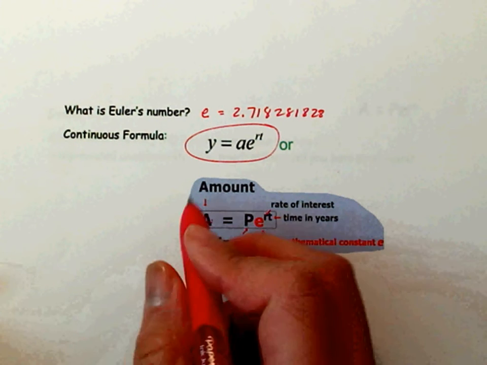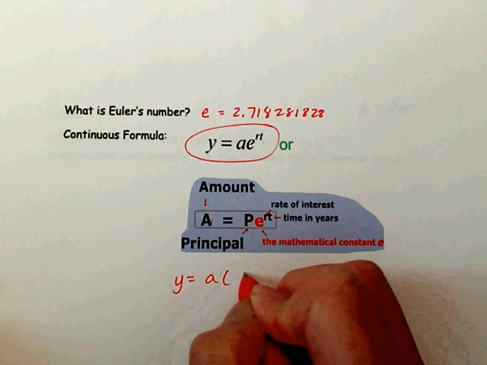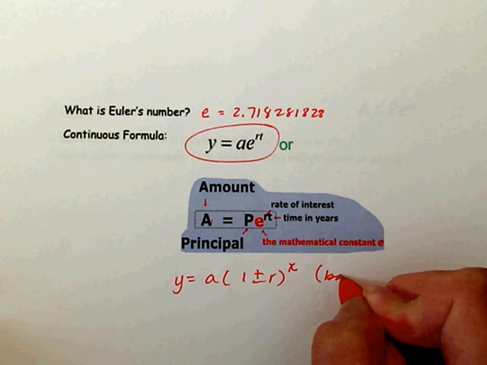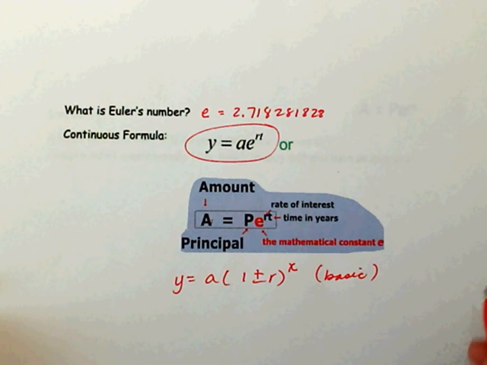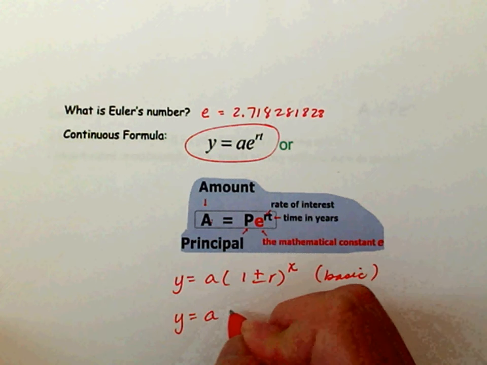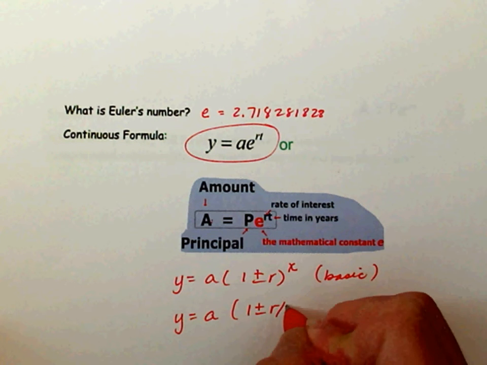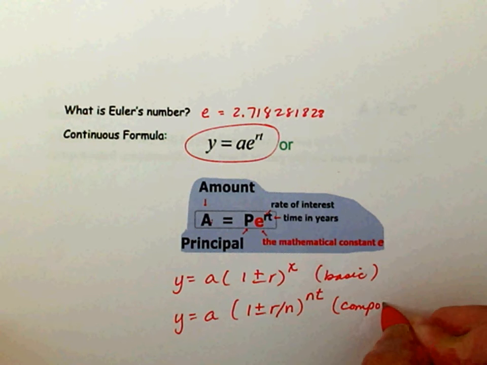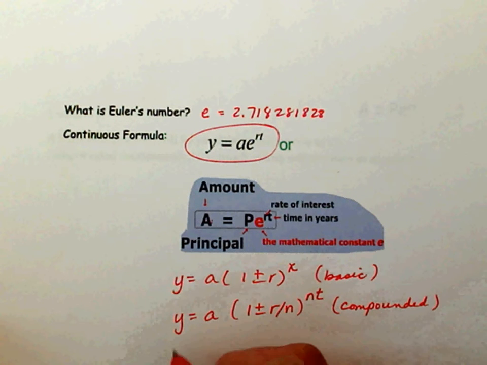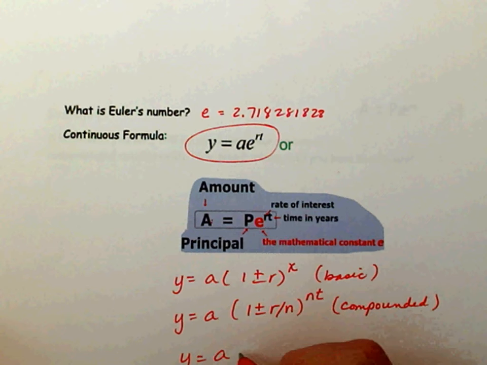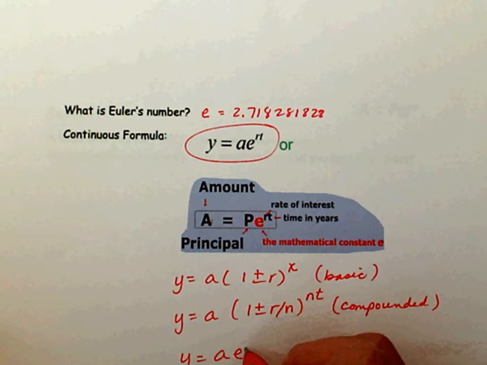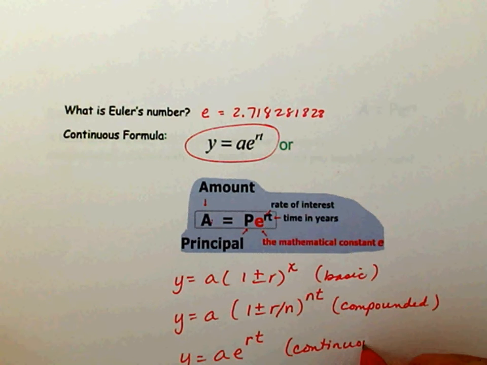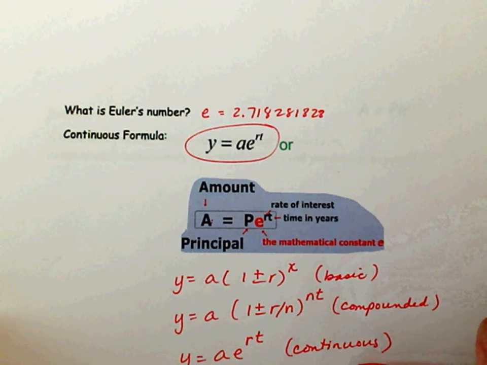So you have learned Y equals A, 1 plus or minus R raised to the X. This is your basic exponential formula. You also learned Y equals A, 1 plus or minus R divided by N raised to the N times T. This is your compounded. And today you're going to learn Y equals A times E, Euler's number, raised to the RT. And this just means it's compounded continuously. Know these three words and know which formula to use for which one.